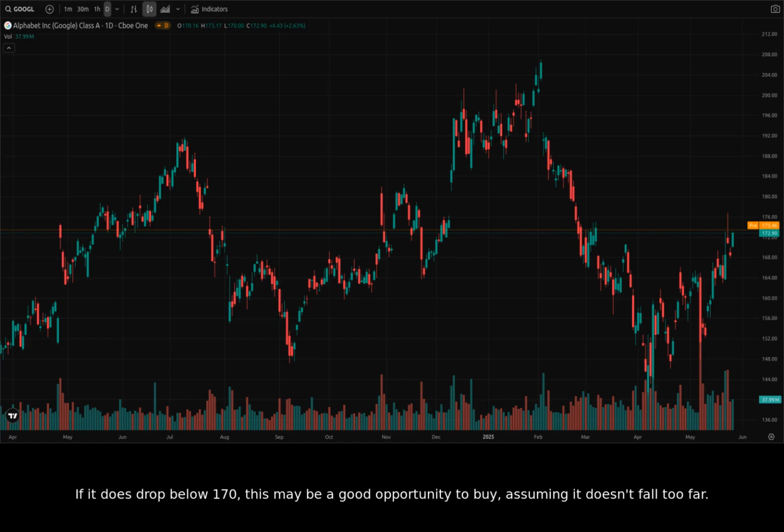So, to recap, the key price level to watch is 170. If it stays above 170, we are bullish and expect the climb to continue. If it falls below 170, we are neutral or perhaps slightly bearish in the short term.